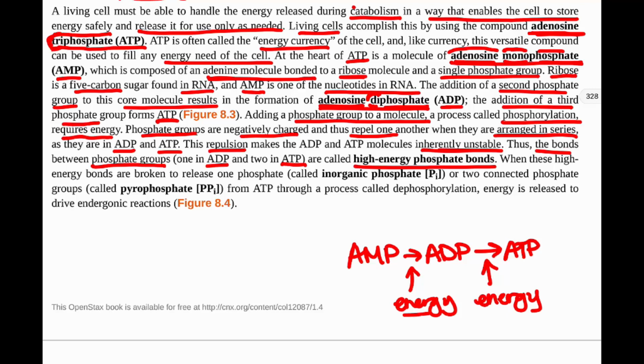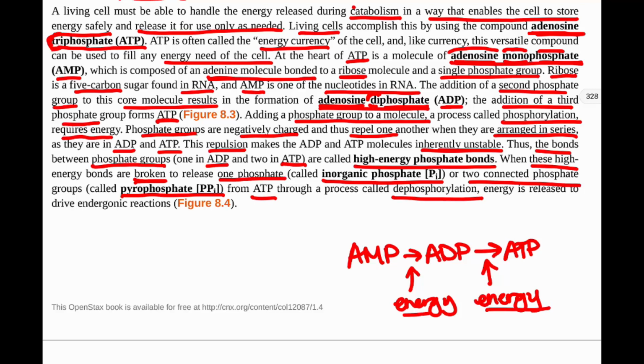And when these high energy bonds are broken, when they release one phosphate, it's called an inorganic phosphate, or Pi, or they can release two connected phosphate groups, and that's pyrophosphate, or PPi, from ATP, and that's called dephosphorylation. So phosphorylation is adding the phosphate groups on, which requires a lot of energy and then makes a very unstable ATP molecule in the end. And then when we release those groups, break those groups off, that's called dephosphorylation.